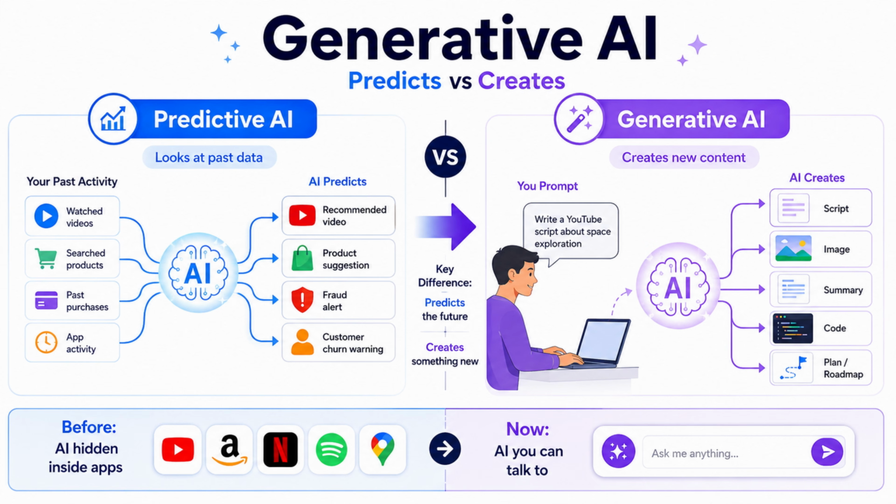Generative AI says, give me a topic and I will write a script, give me a sentence and I will create an image, give me a document and I will summarize it, give me a problem and I will suggest code, give me an idea and I will turn it into a plan. This is why generative AI feels different. Before, AI was hidden inside apps. Now, AI is something we can talk to.